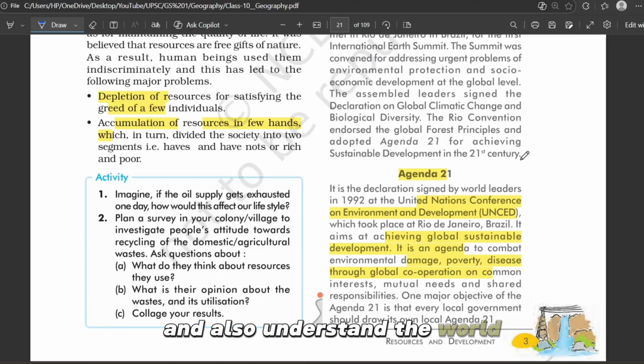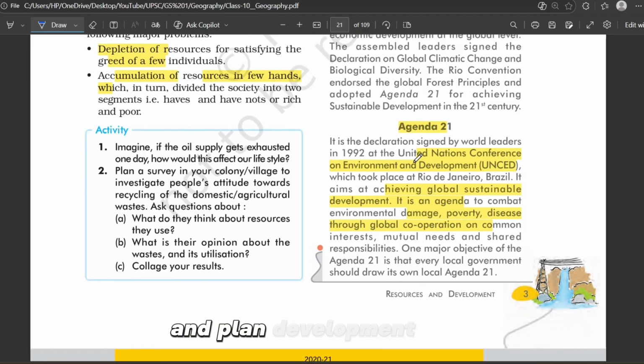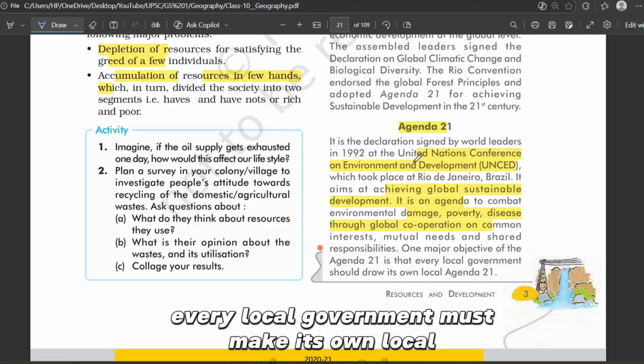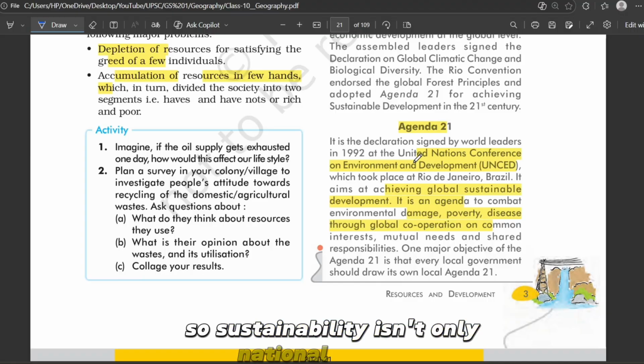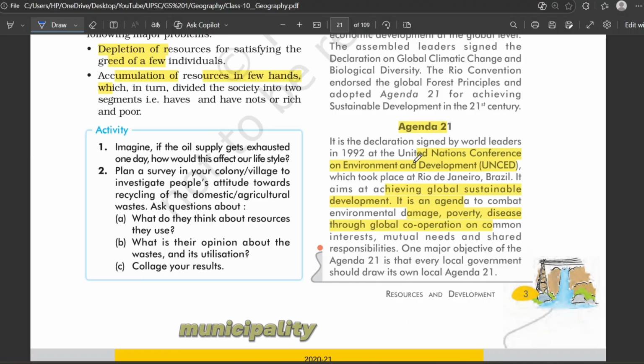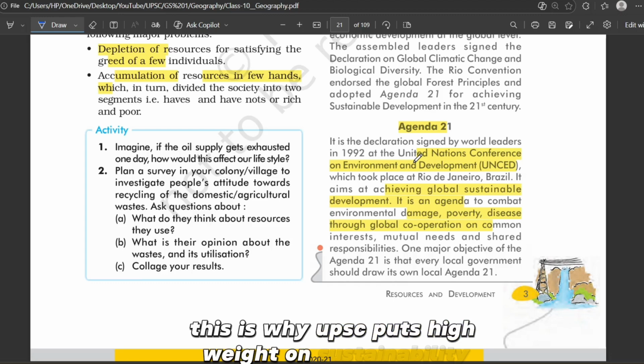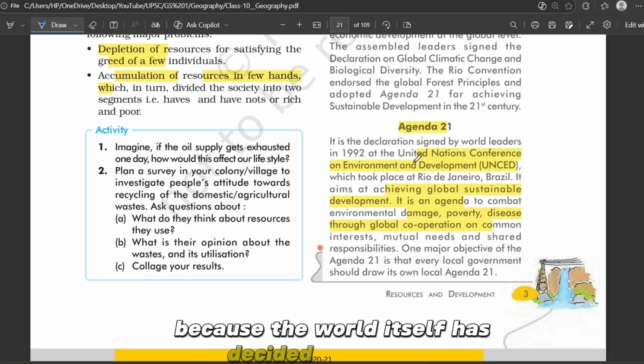And also understand Agenda 21, which is basically a global action plan for saving the earth. Just imagine a rule book that tells every country to use resources properly, reduce pollution, protect poor people and nature, and plan development that is sustainable. Every local government must make its own local environmental plan. That is a very important part of Agenda 21. So sustainability isn't only national or global, it starts from every village, municipality, panchayat and district. This is why UPSC puts a high weight on sustainability, because the world itself has decided to follow it.